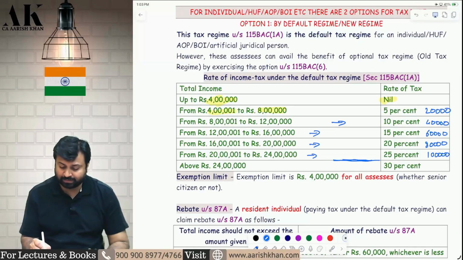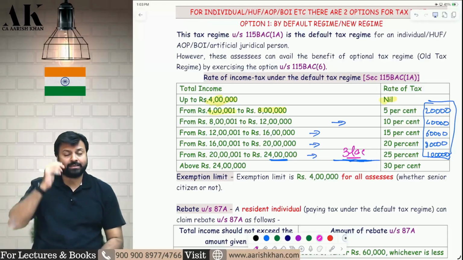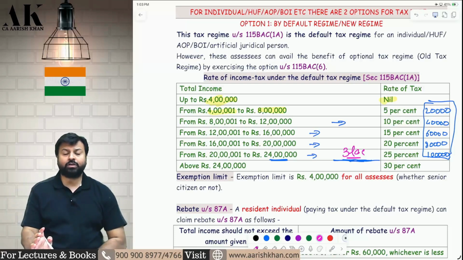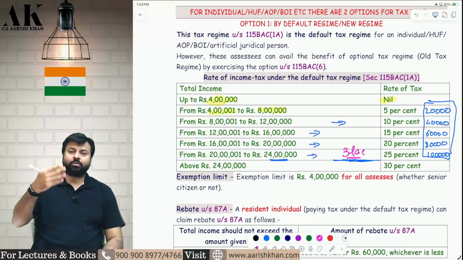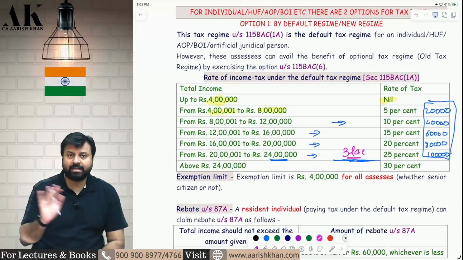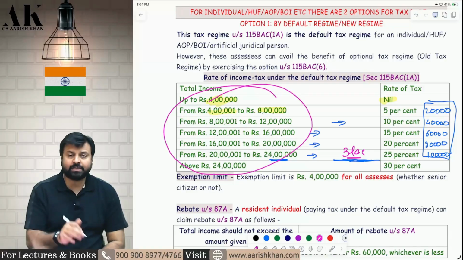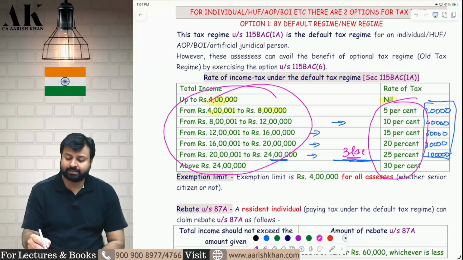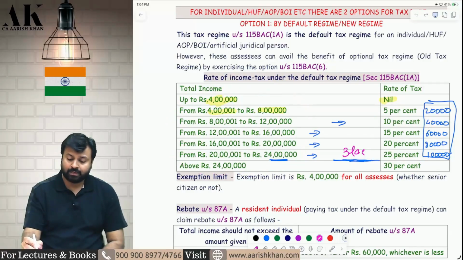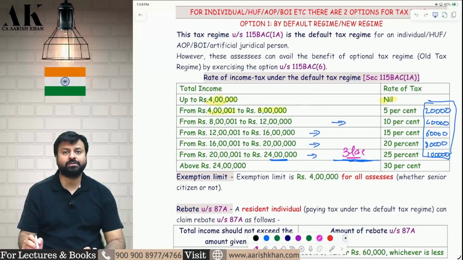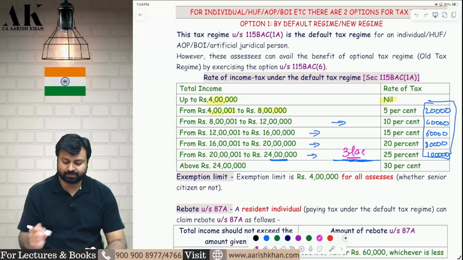So try to remember this. Till 24 lakh rupees, if you total this, it will come to 3 lakh rupees. So tax till 24 lakhs is 3 lakh rupees. This is the first amendment that you need to keep in mind. Earlier the slab rates were different. It was 3 to 7, 7 to 10, 10 to 12, 12 to 15. Now the slabs have become very easy. Incomes are increasing by 4 lakh and tax rates are increasing by 5%. Up to 24 lakh, the tax is how much? 3 lakh rupees. Above that, it is 30%. This is the first thing.